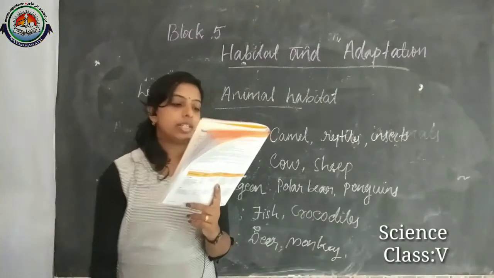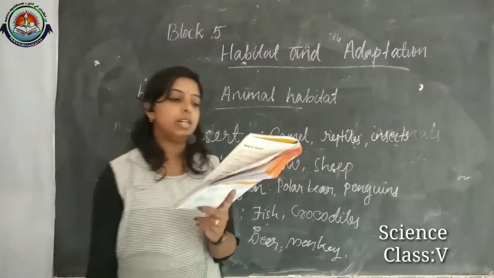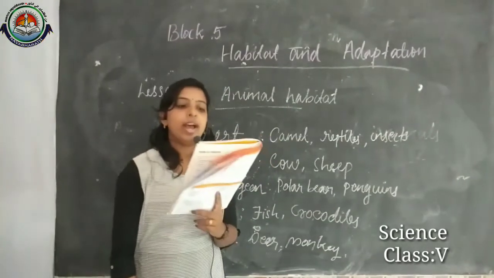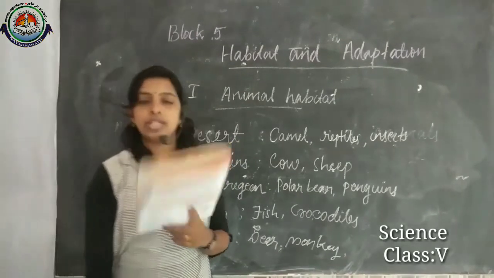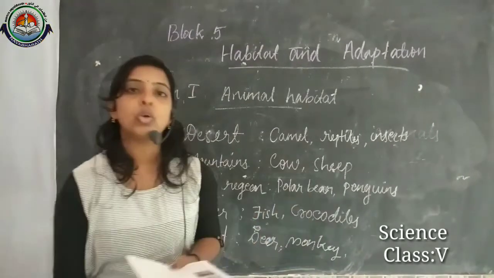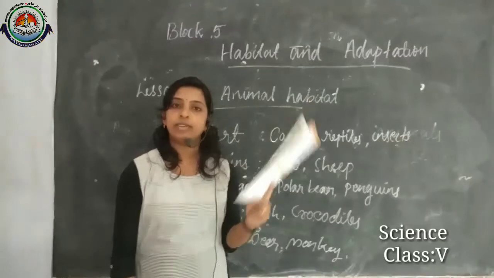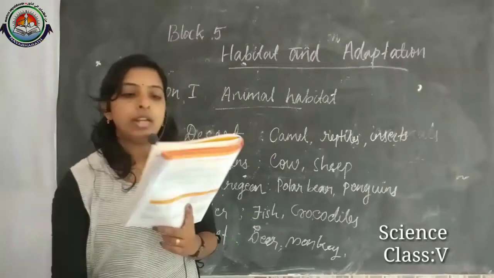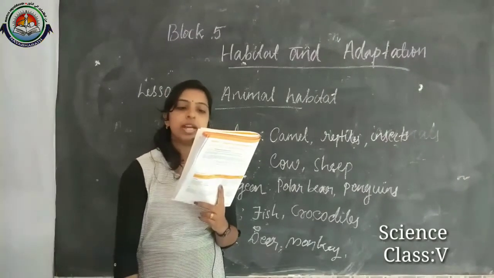The next one is the polar bear. The habitat is the polar region, and the features of this habitat are extreme cold climate and snowfall. Then features of the animals that live there.